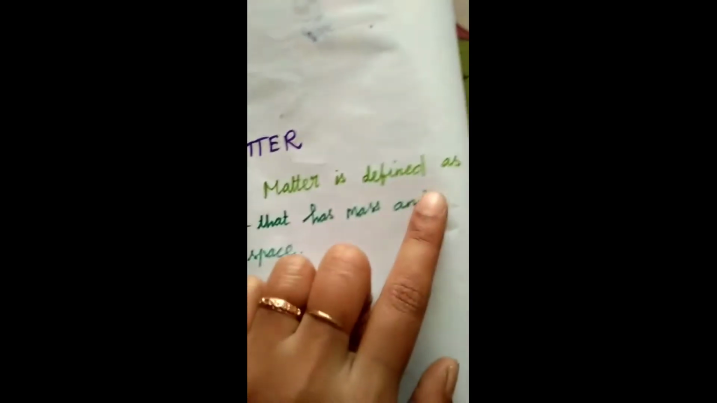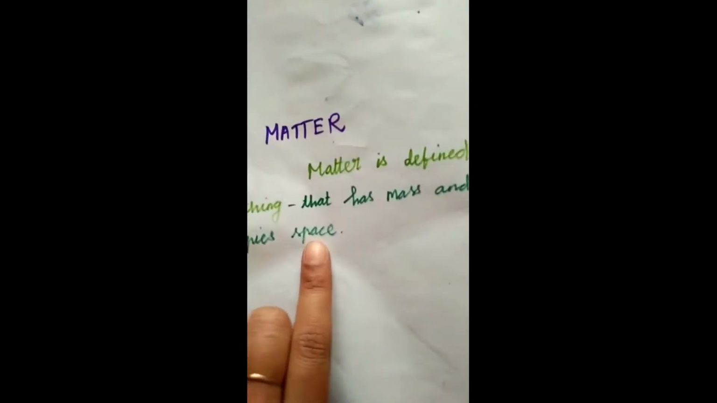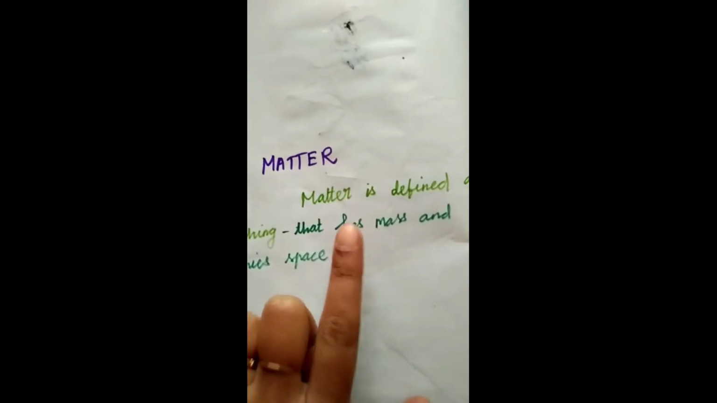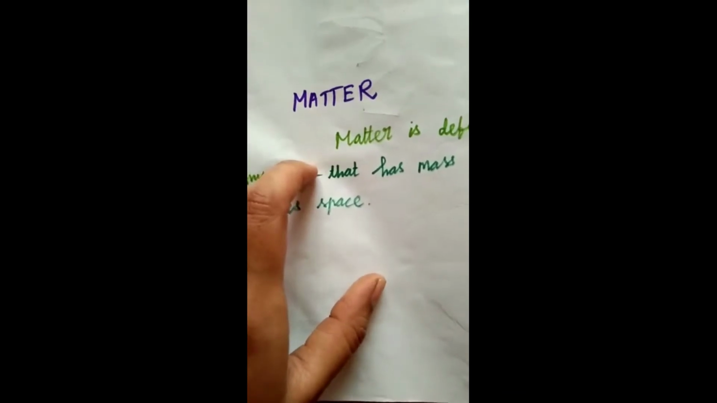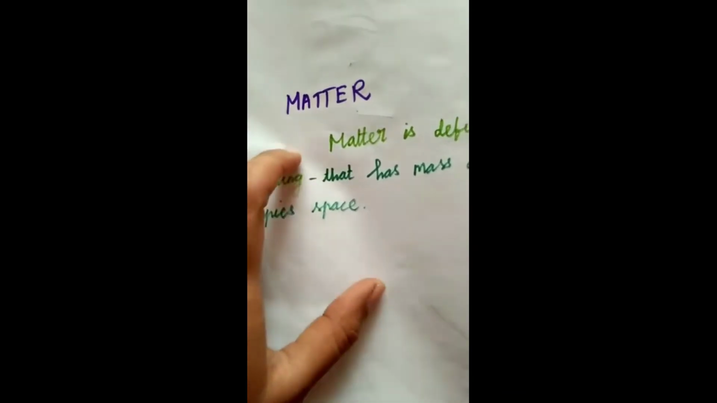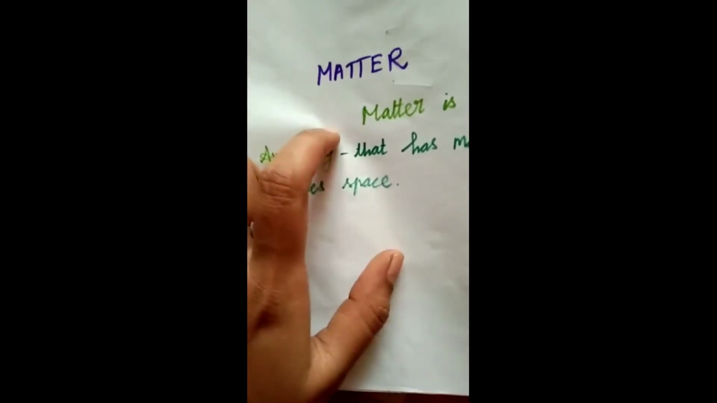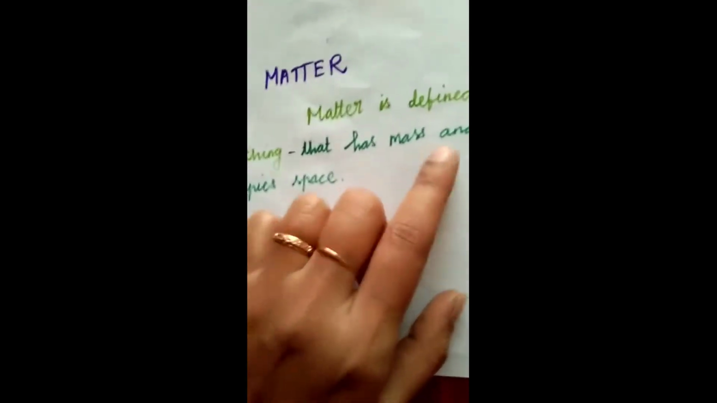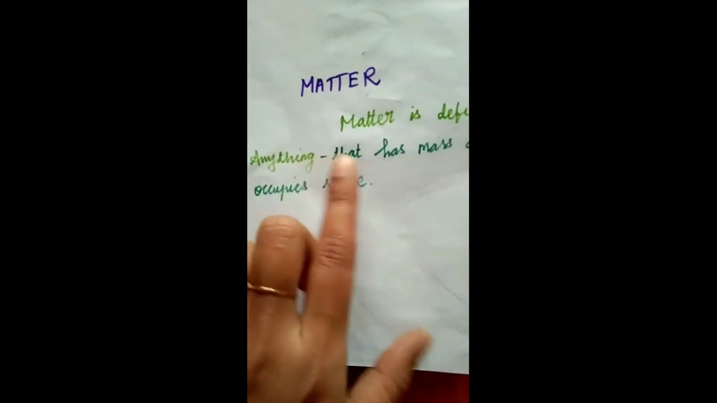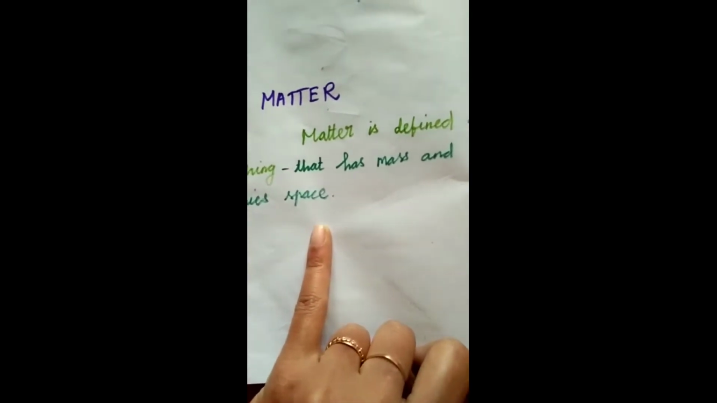Matter is defined as anything that has mass and occupies space. In your classroom, the blackboard occupies some space, and so do the table, bench, and window. Anything that occupies space is called matter. That is, matter is defined as anything that has mass and occupies space. Do you understand, students?